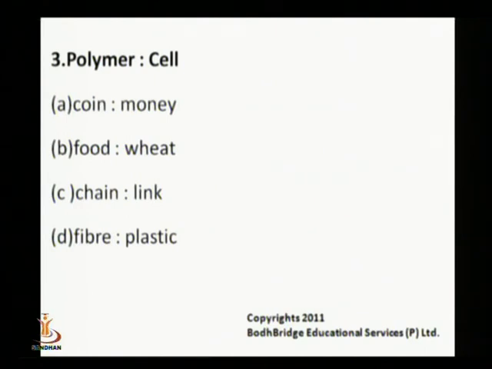Polymer is to cell. The options are: coin is to money, food is to wheat, chain is to link, and fiber is to plastic. A polymer is a chemical compound that has a similar structure of large molecules. A cell is the smallest part of a living thing that can exist independently. Here, that cannot be said for coin and money, food and wheat, and fiber and plastic, but a similar relationship exists between chain is to link. Hence, the correct answer is chain is to link.